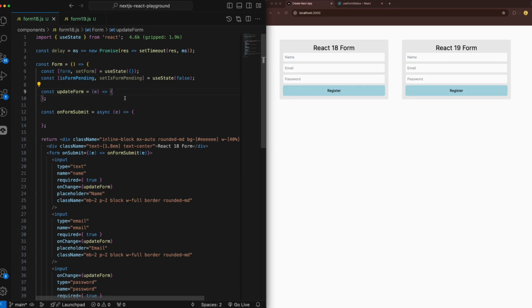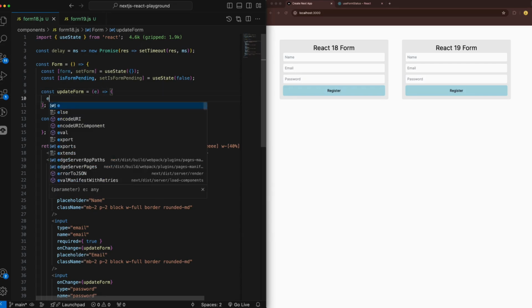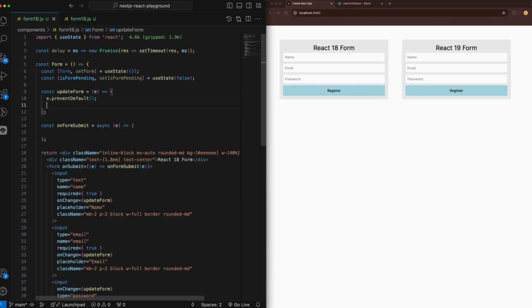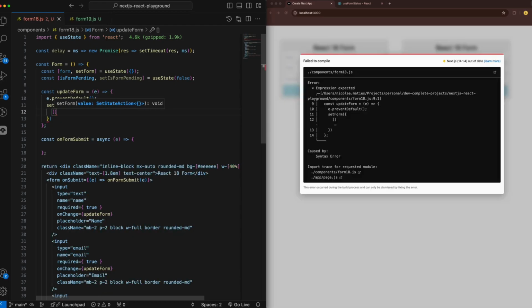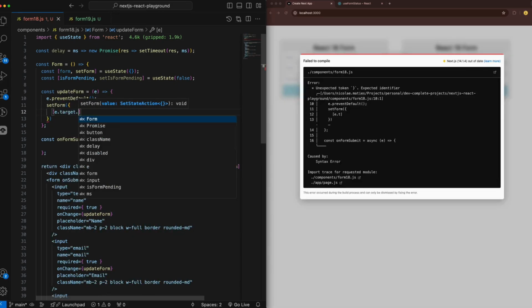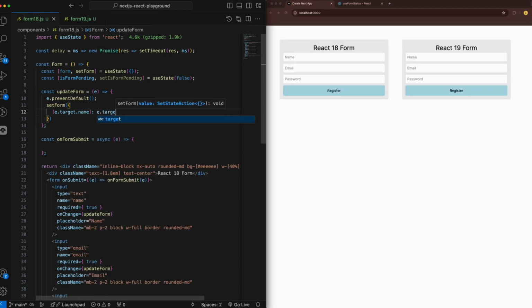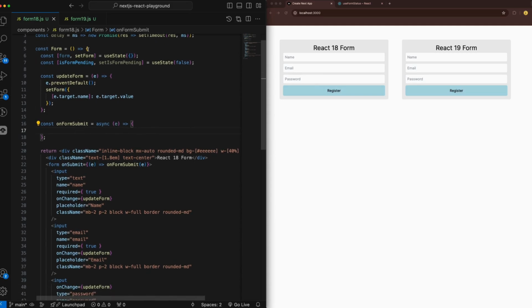That's what we usually do. So here we can do a set form with an object, e.target.name, and e.target.value. Okay, so we have updated the state.